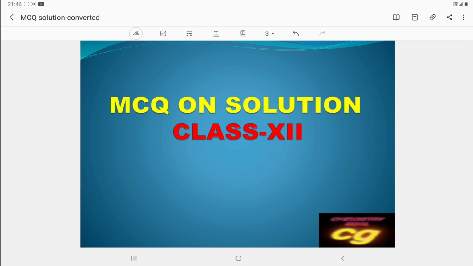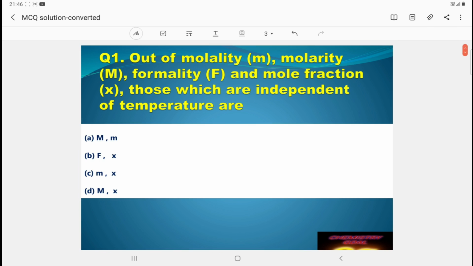First question is like this: out of molarity, normality, molality and mole fraction, which are independent of temperature?